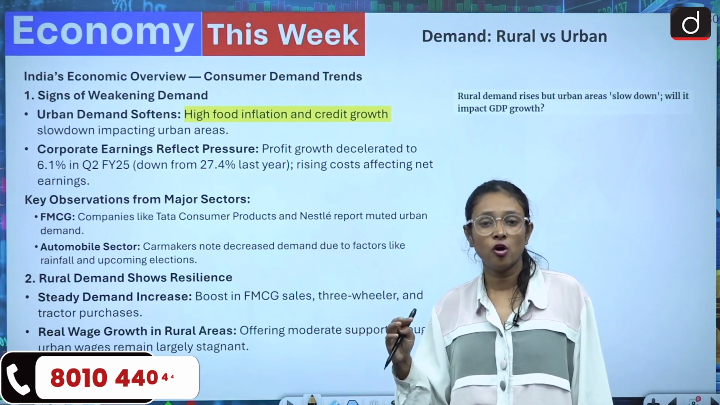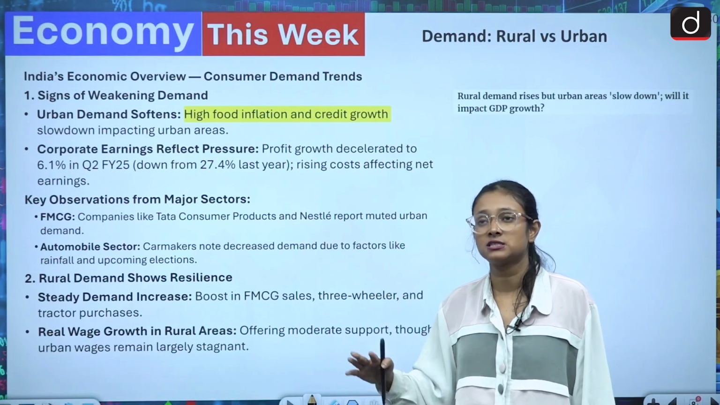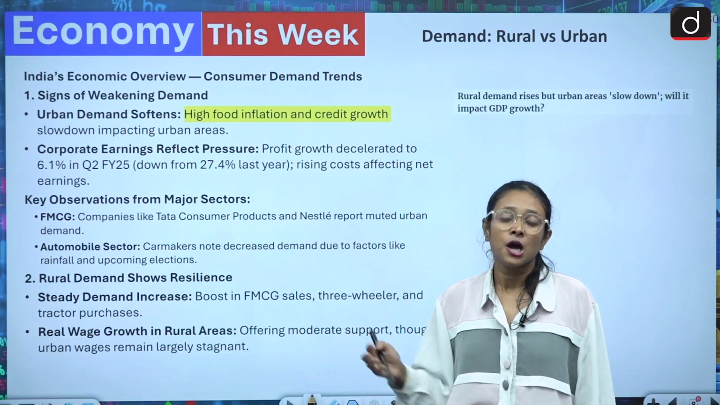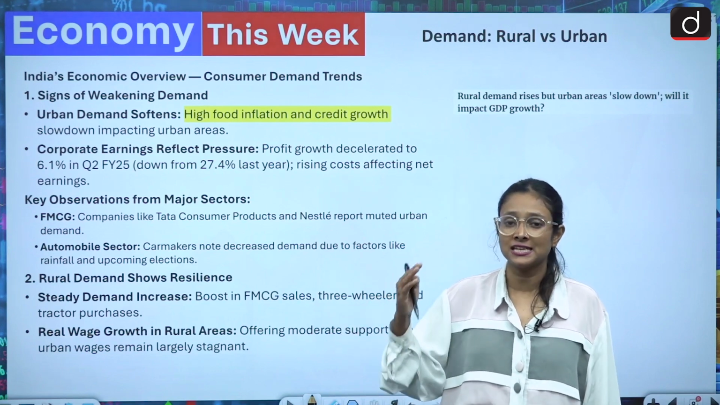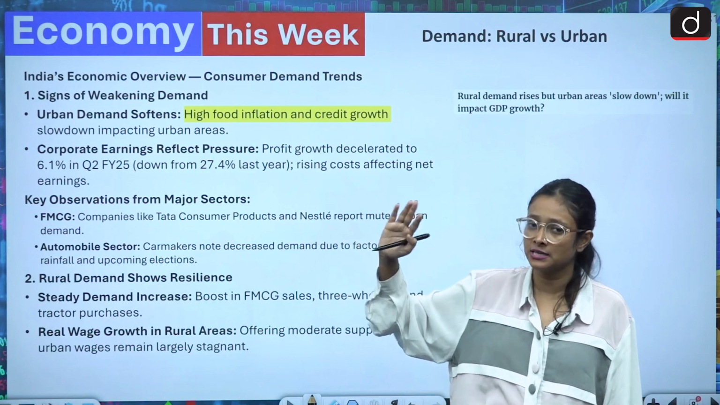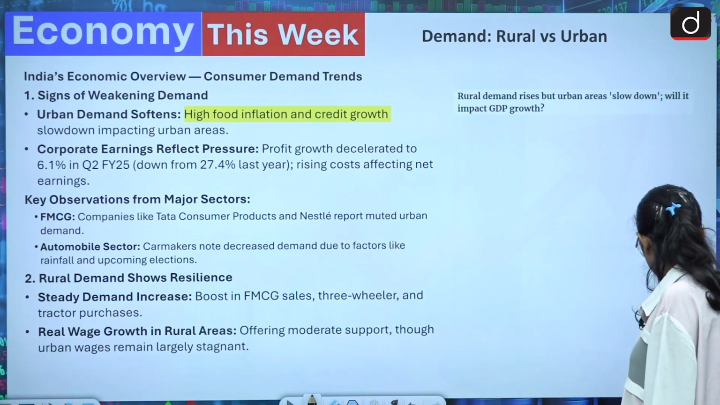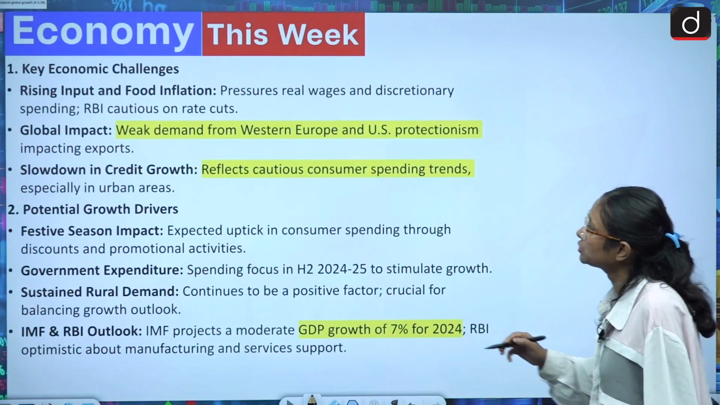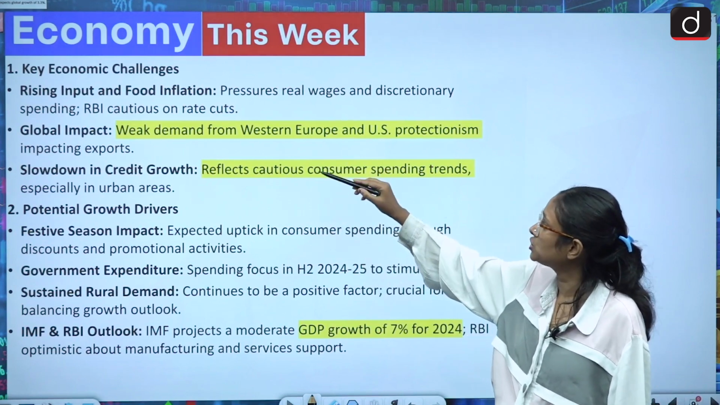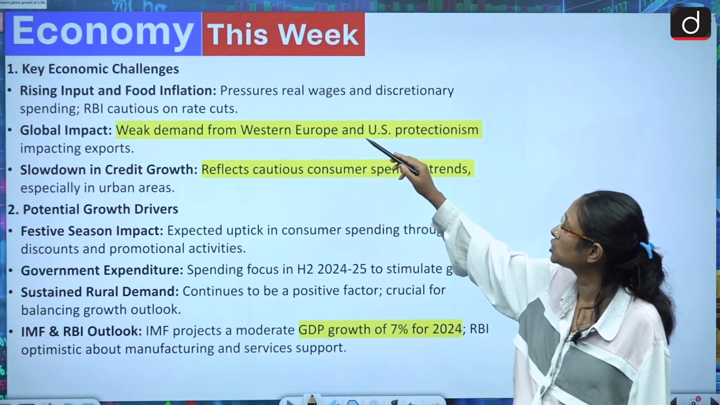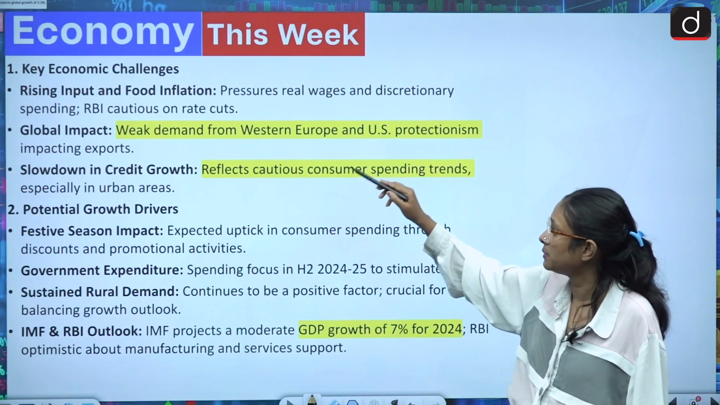So in urban areas, wages are largely stagnant, but in rural areas we can see a slight change and a slightly upward movement. So this is about that. Now we'll come to another aspect. What are the key economic challenges? Rising input and food inflation have created pressure on real wages and discretionary spending.